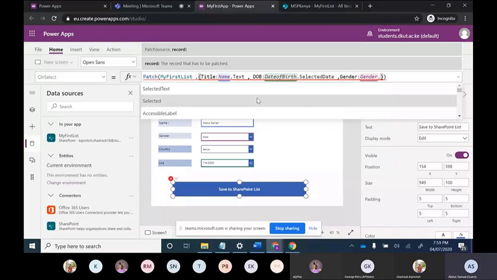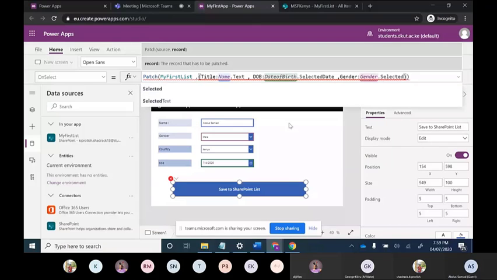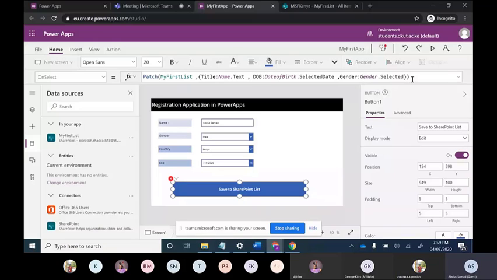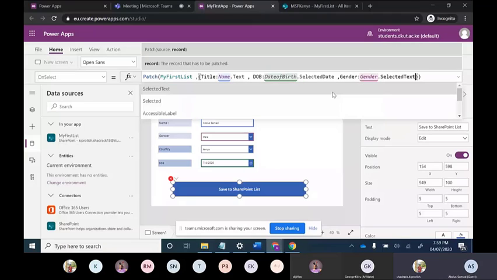When we selected gender dot selected, an error is coming. It means we cannot select this. Why is this error coming?